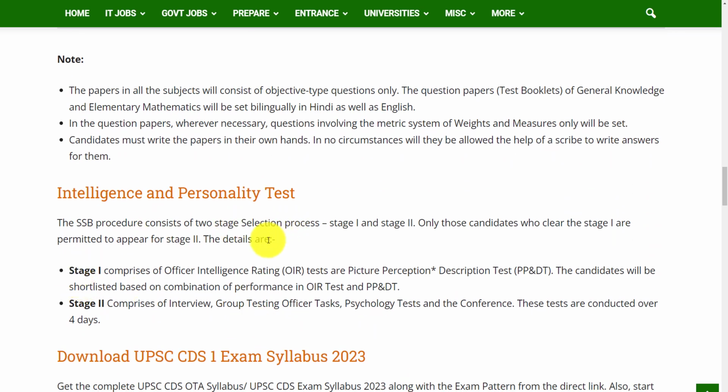And for the intelligence and personality test, the SSB procedure consists of a 2 stage selection process, stage 1 and stage 2. Only those candidates who clear stage 1 are permitted to appear for stage 2. Let's see the details of the stages. Stage 1 comprises the Officer Intelligence Rating test and the Picture Perception and Description Test, PP and DT. The candidates will be shortlisted based on a combination of performance in the OIR test and the PP and DT test. And stage 2 comprises the interview, group testing officer task, psychology test and the conference, and these tests are conducted over 4 days. Let's see the syllabus.